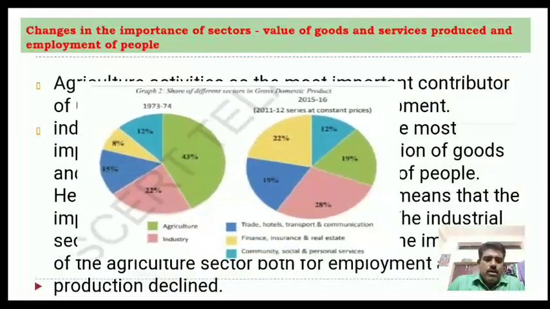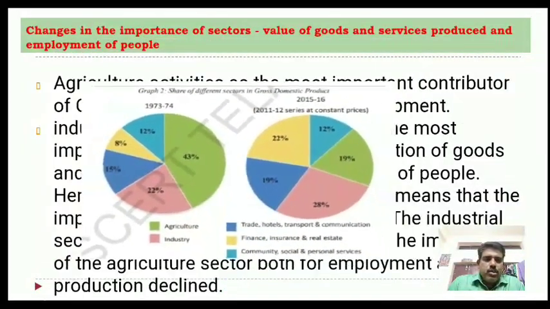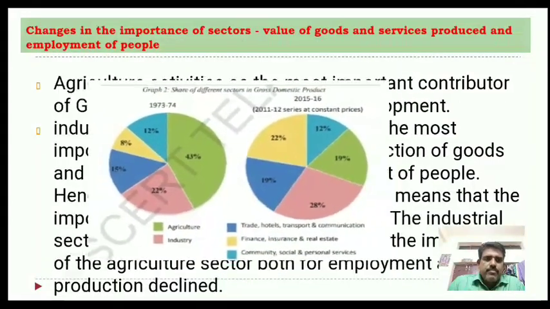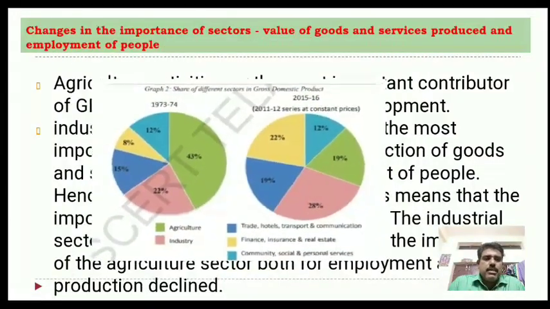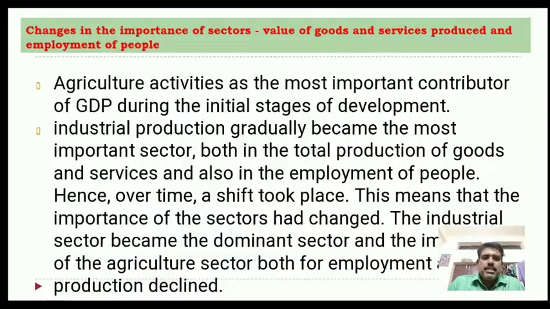However, over time a shift took place. This means that the importance of the sectors had changed. The industrial sector became a dominant sector, and the importance of the agriculture sector, in both employment and production, declined. Looking at the last 43 years, between 1973 and 2013, it has come down day by day.